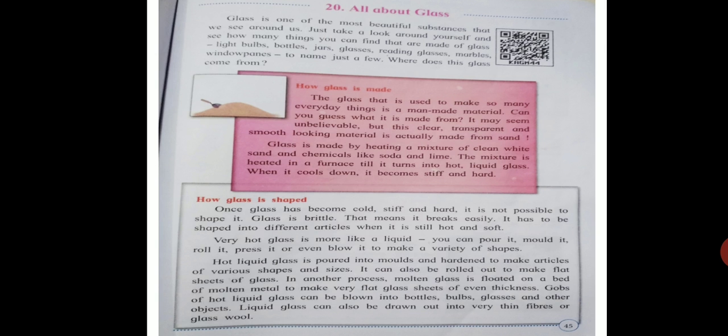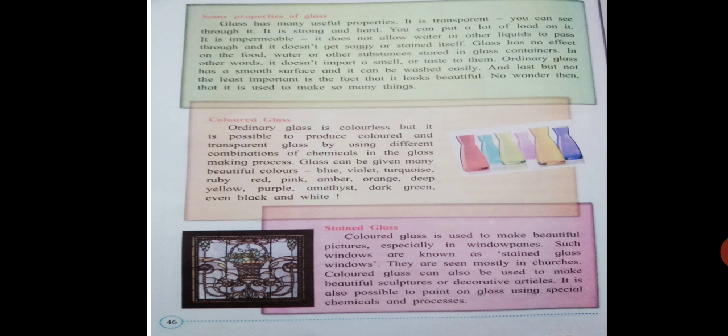And now gobs means lumps of glass. Hot liquid glass can also be drawn into very thin fibers, and glass wool means very thin fibers, and in this way we can make objects like bottles, bulbs, glasses, etc. from this liquid glass. Now see some properties of glass.